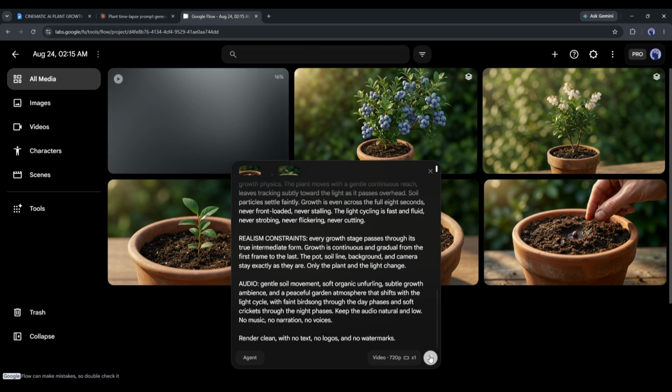For the third video clip, add the third image as the first frame and the fourth image as the last frame, and then generate the video with the prompt. For the fourth scene, we have to use the fourth image as the first frame and the fifth image as the last frame. Okay, all the video clips are generated, and here it is. All the video clips are ready, and all of them look really good. Now save all of them and then create the final video.